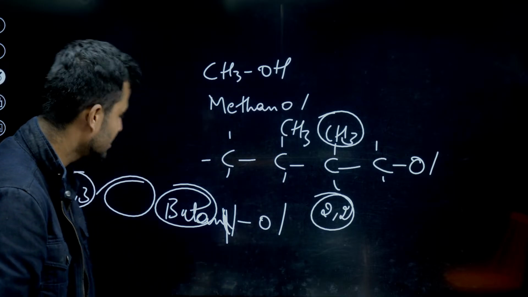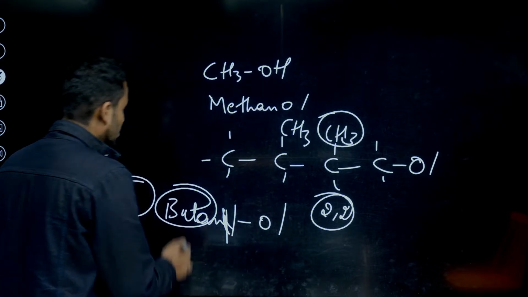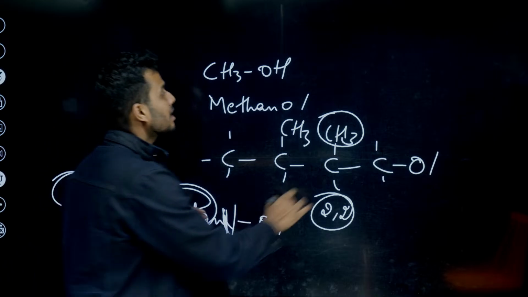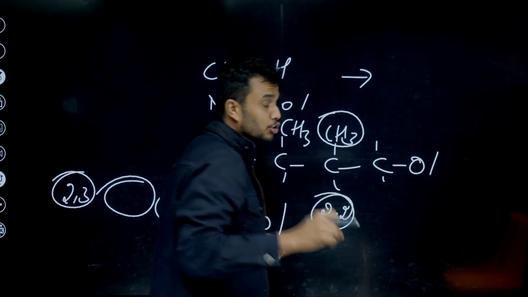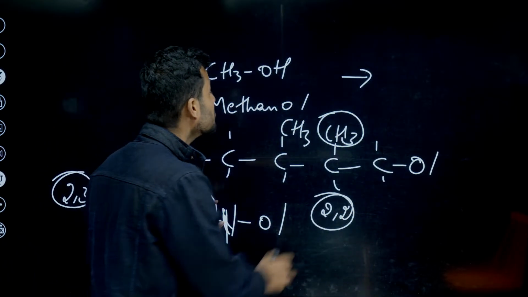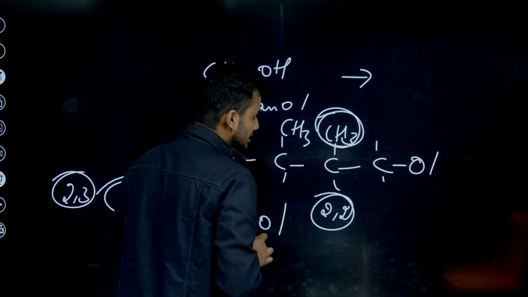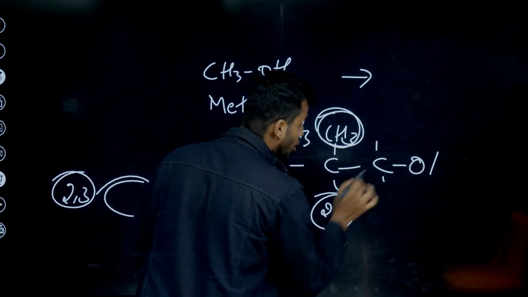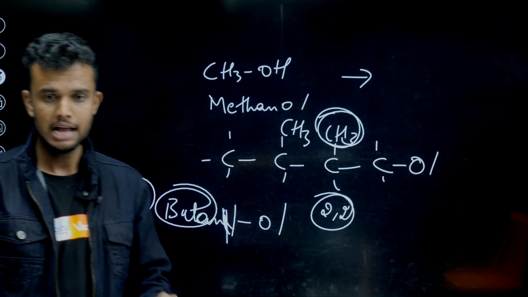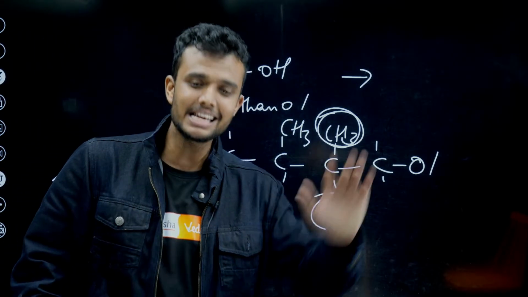Yes, students. You need to mention this, and go through alphabetical order, and also you need to give numbering from the end where the functional group, the substituent group is there. Now 8 comes to the lower value. Yes.